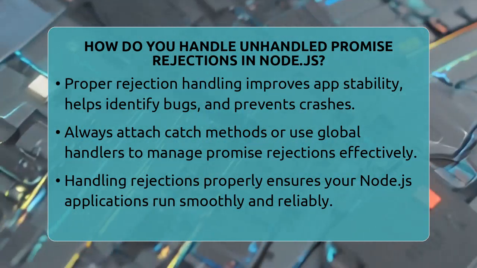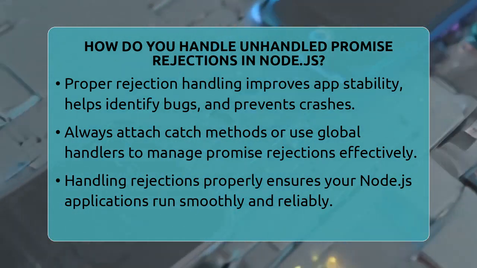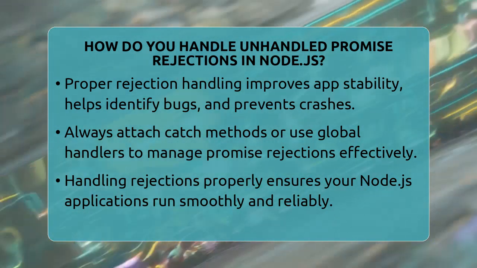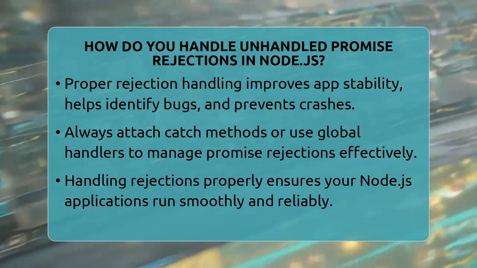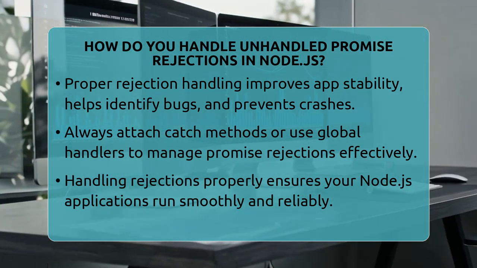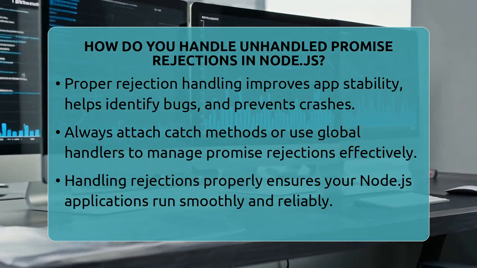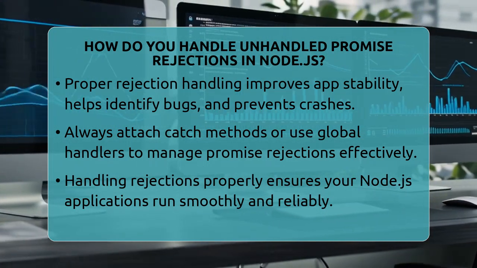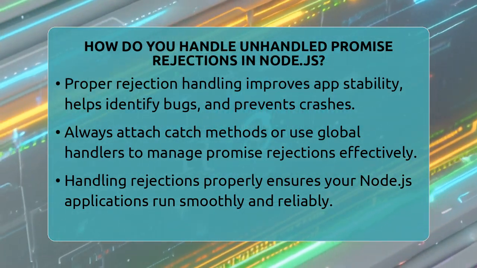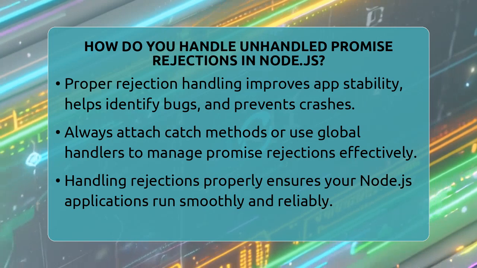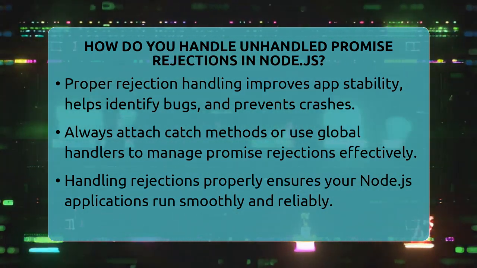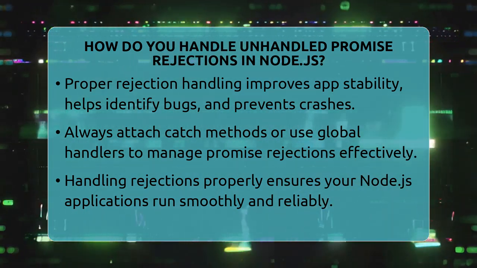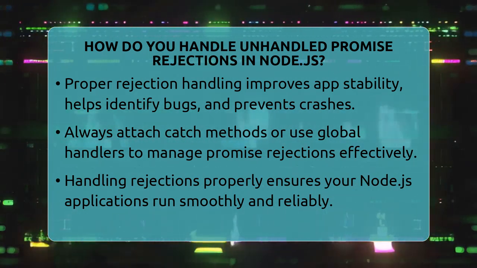Properly managing promise rejections makes your code more reliable and prevents unexpected crashes. It also helps you identify bugs faster and keep your application stable. Remember, always attach catch blocks to your promises or handle rejections globally with process.on. Using these methods, you can ensure your Node.js applications run smoothly without surprises.